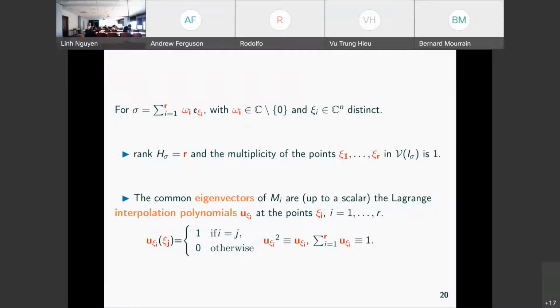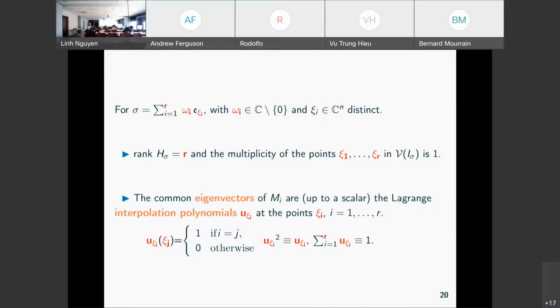So in the particular case where sigma is a weighted sum of these exponentials or Diracs or evaluations, sigma is this sum with R terms.